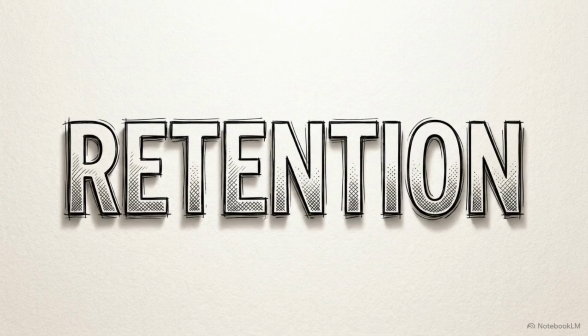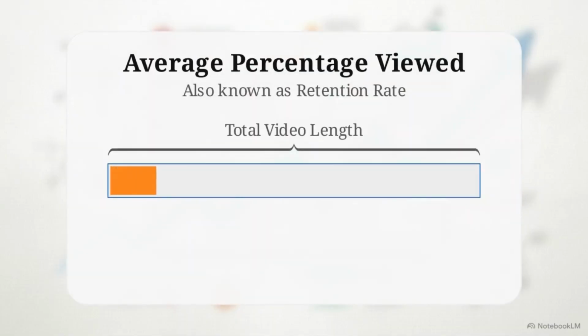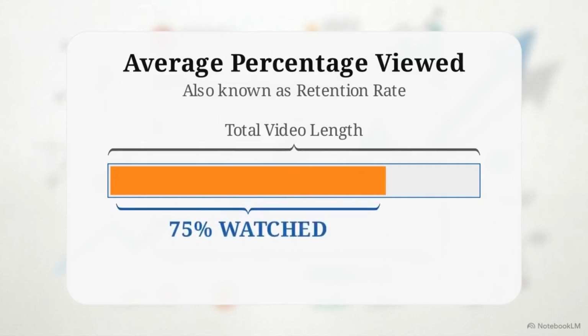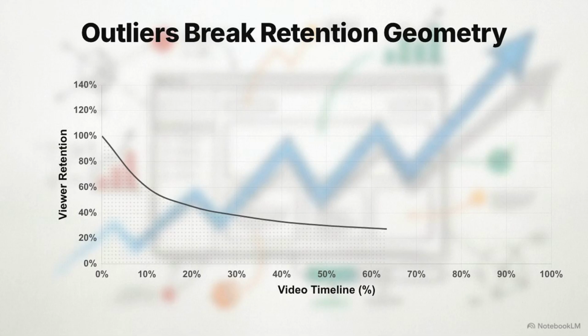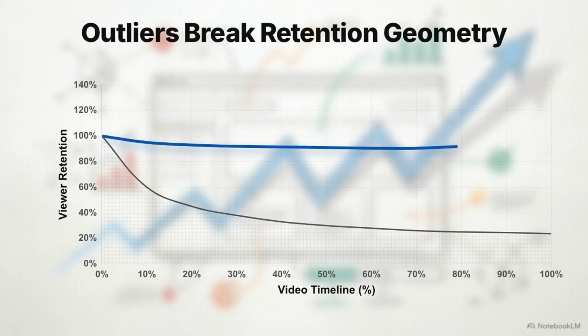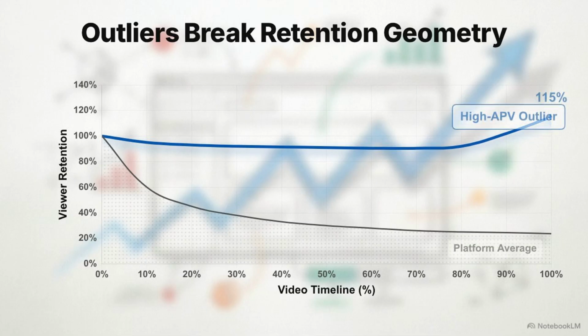The primary numerical signal for that satisfaction is average percentage viewed, or APV. This metric calculates the exact proportion of your total video length that the average viewer watched. This 3D graph plots retention geometry. The thick gray band represents the platform average. The blue line represents a high APV outlier. High APV outliers break the standard geometry. They hold attention so effectively that the data physically separates from the baseline.